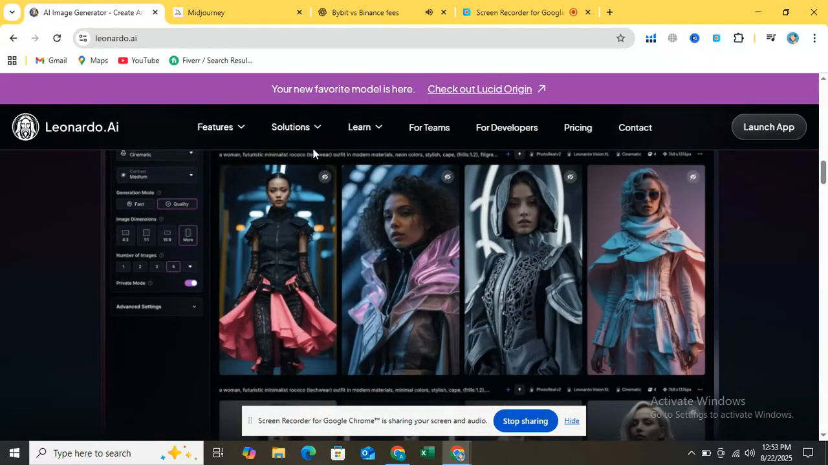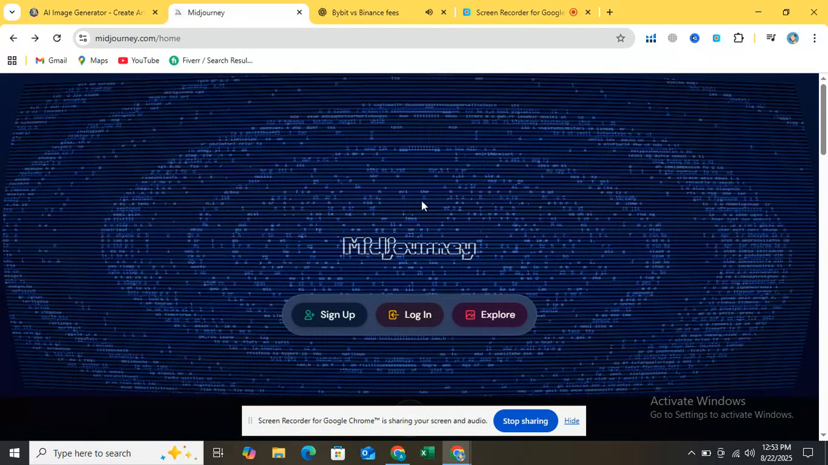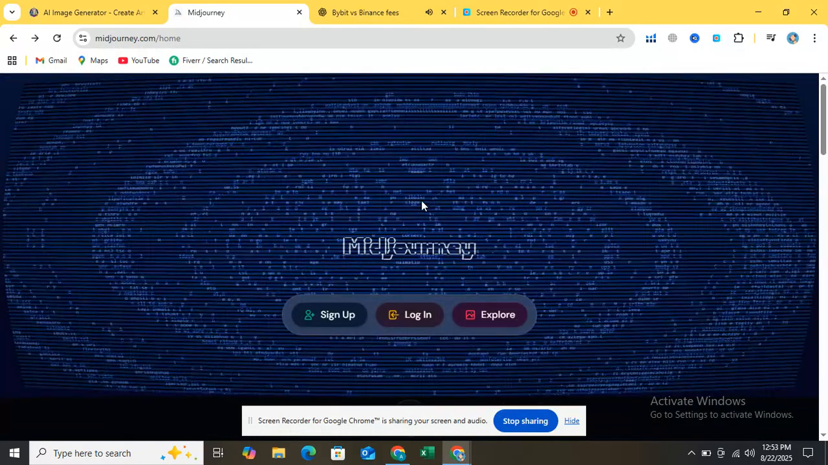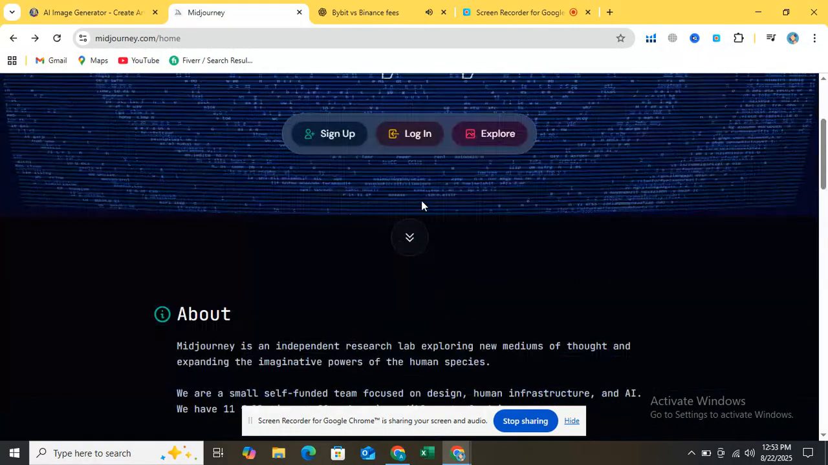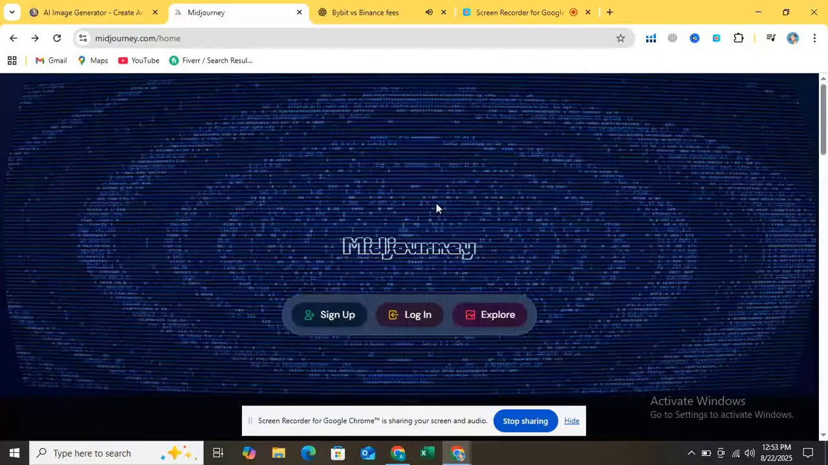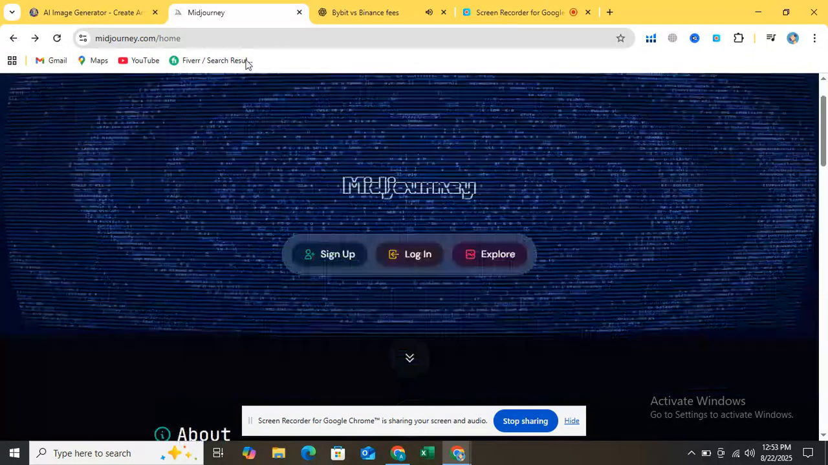MidJourney, famous for photorealism and artistic style. It produces highly aesthetic and detailed outputs, often looking like professional digital art or photography. For photorealism and cinematic art, MidJourney is better. For custom styles, product design, and flexibility, Leonardo AI is better.